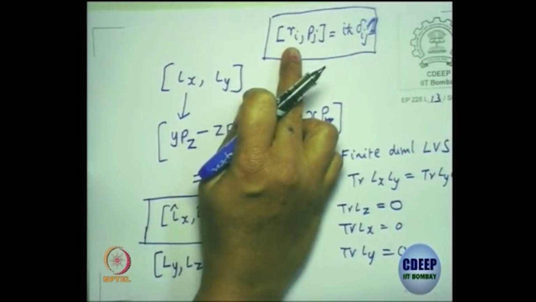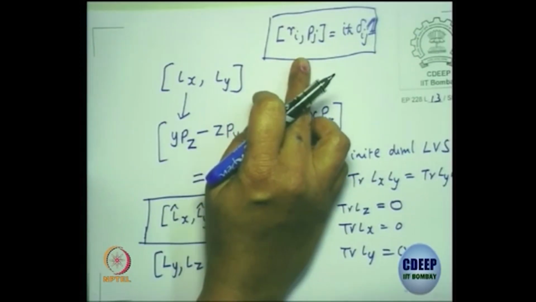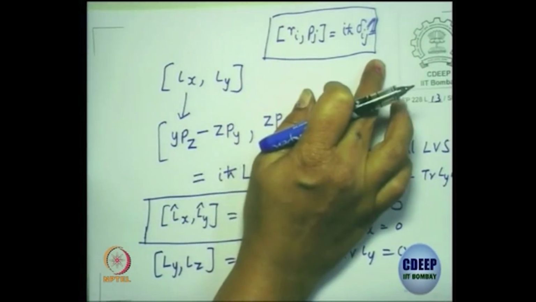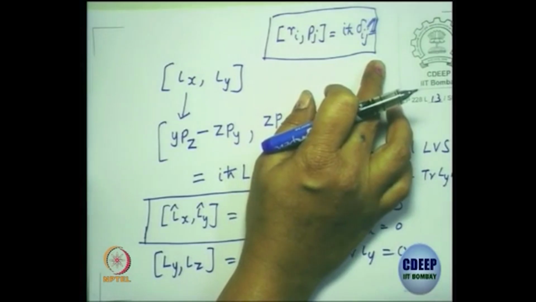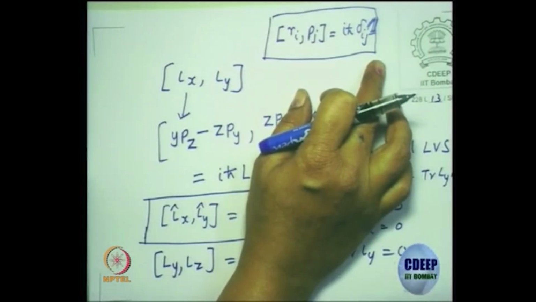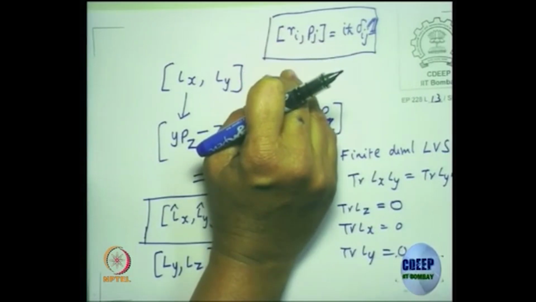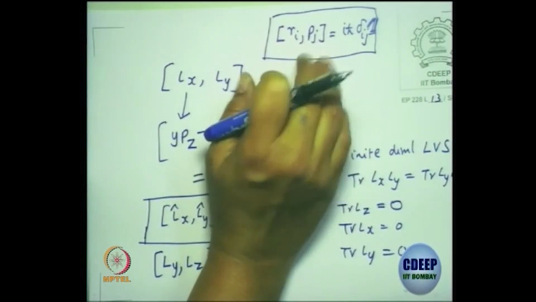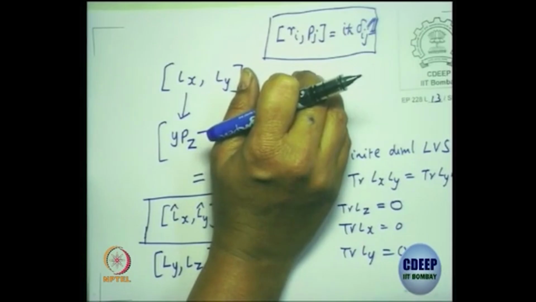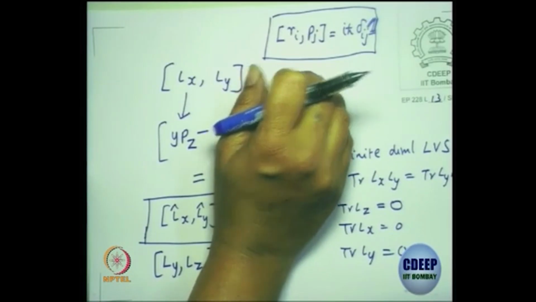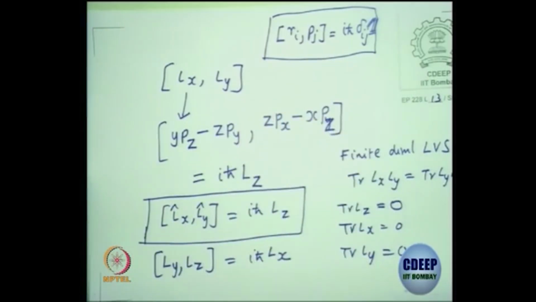Here, what happens with the identity operator? The trace on the left hand side is 0. On the right hand side, it is the trace of the identity. Can it be 0? So then we say that we cannot give a matrix representation for an infinite dimensional Hilbert space. Matrix representations are possible only for a finite dimensional Hilbert space.